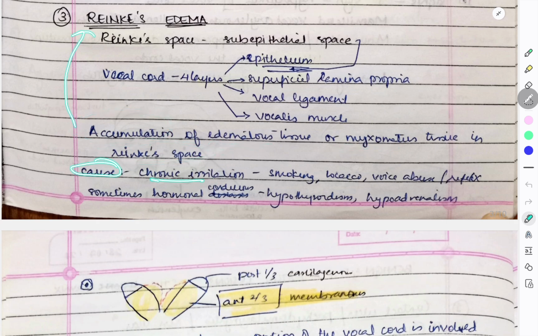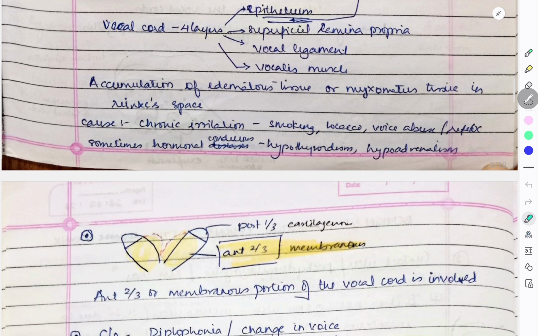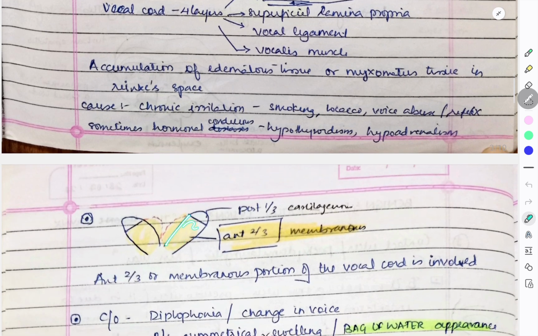The cause is chronic irritation, that is due to smoking, tobacco chewing, voice abuse, and reflux, and sometimes hormonal imbalance, like hypothyroidism and hypoadrenalism. So what will happen here? Only the anterior two-thirds of the vocal cord, that is the membranous part, is involved.